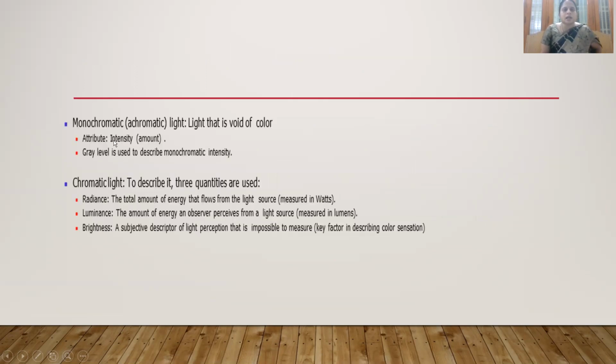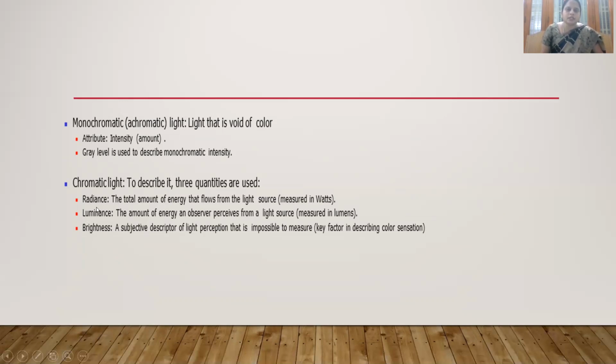Next, what is monochromatic and chromatic light? Monochromatic means light that has no color information. Its only attribute is intensity, that is, the gray level is used to describe the intensity value. In chromatic light, three quantities are used: radiance, luminance, and brightness.